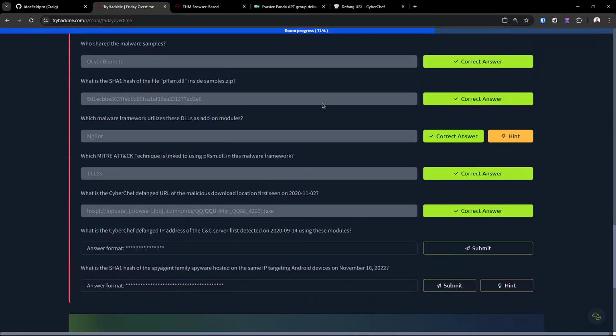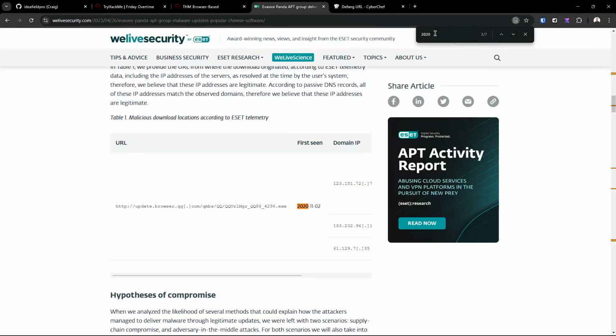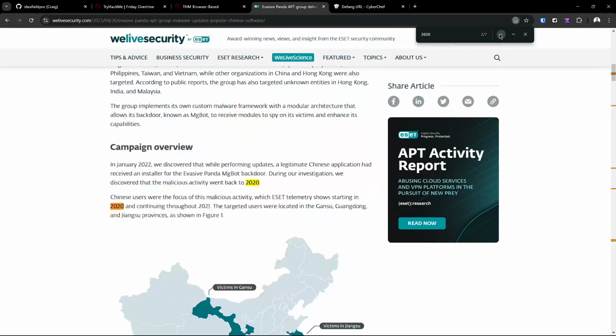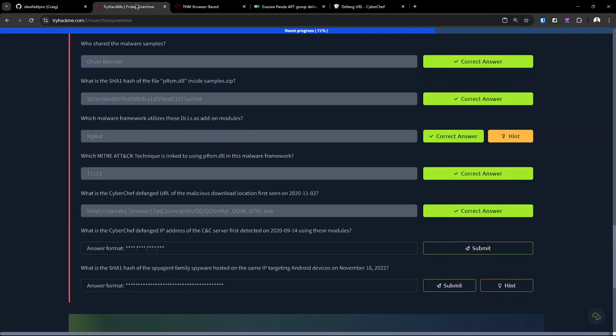Looking for 2020-09. There's a 09. Is this our 14? Yes, indeed.